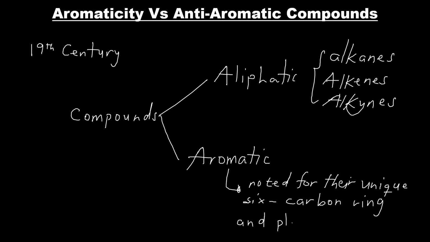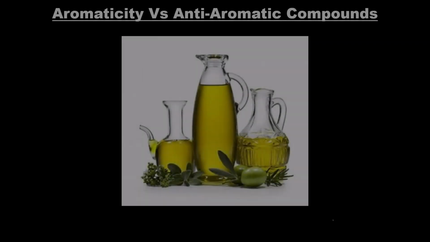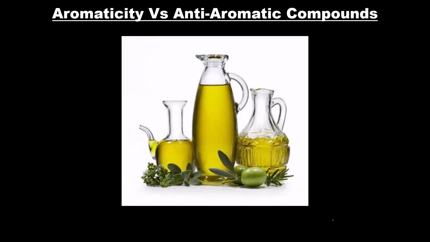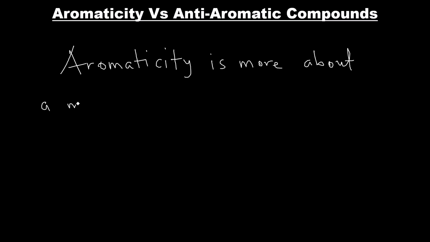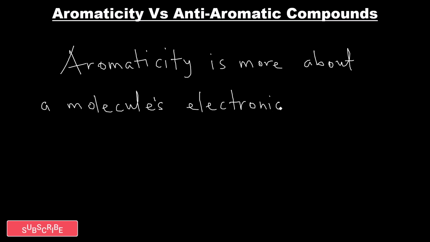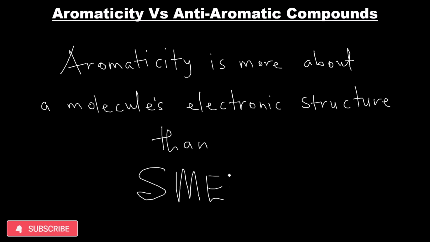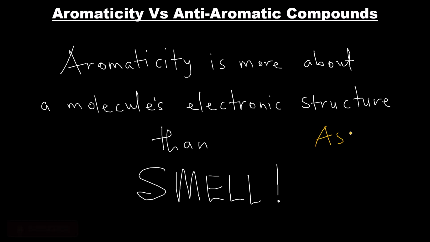into the aromatic category. In the early days of organic chemistry, this classification made sense because many of the aromatic compounds came from fragrant oils that were found in plants. But as science progressed, we learned that aromaticity is more about a molecule's electronic structure rather than its smell alone. And one interesting thing is that not all aromatic compounds had those pleasant smells.